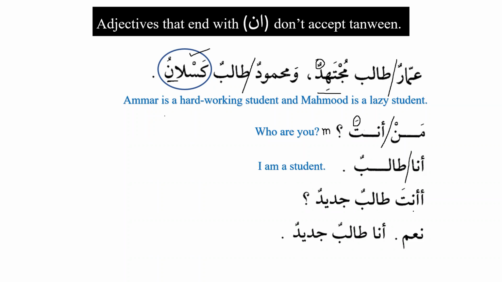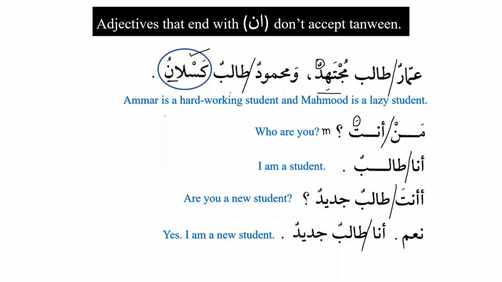Now the next sentence is أأنت طالب جديد. Are you a new student? So again we have a موصوف and صفة. Are you a new student? And he says نعم, yes, أنا طالب جديد. I am a new student. So now we can see over here that noun and adjective, موصوف and صفة, are always equal in 4 properties of the noun. And inshallah, I'm sure that you have learned all the 4 properties of the noun in detail and you have memorized them.